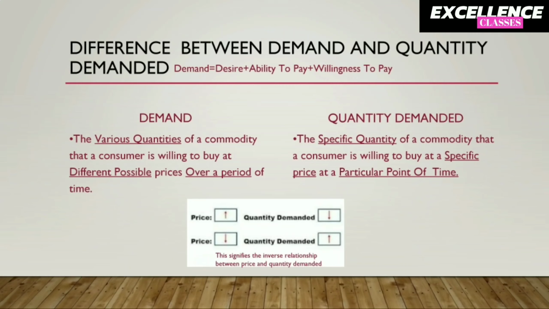So these are the things you need to understand rather than cramming the definition, because the examiner is rarely going to ask you such a definition in the exams. Now the difference between demand and quantity demanded is based on three aspects. First one is quantity, second one is price, and the third one is time. So you just have to memorize these things carefully, read the definition once or twice rather than mugging it up.